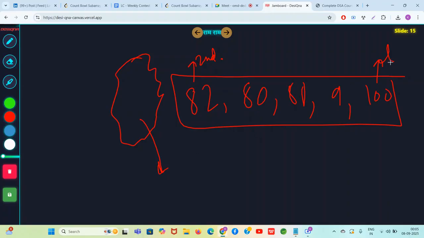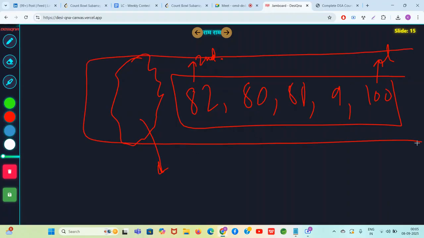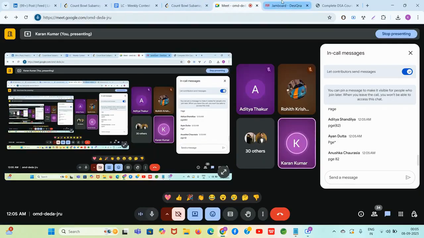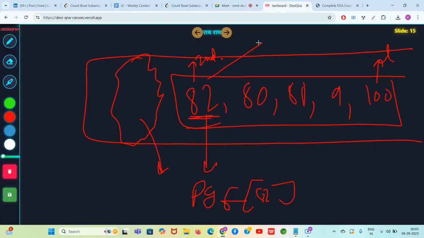So that this part also becomes valid. Use your brain and tell me the answer in the Google chat. What number needs to be there? So guys, how will you know the number greater than 82? What will you call? You will call PGE of 82 or its index, right? PGE of 82, right? 82 नहीं, इसका कुछ इंडेक्स होगा, समझो I5, तो PGE of I5, ठीक है?